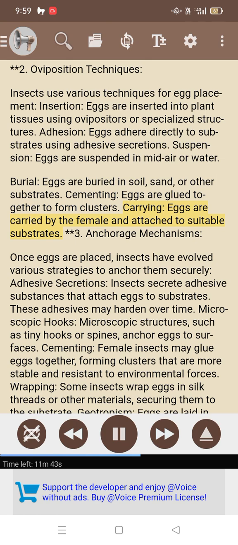Carrying. Eggs are carried by the female and attached to suitable substrates. 3. Anchorage mechanisms. Once eggs are placed, insects have evolved various strategies to anchor them securely. Adhesive secretions. Insects secrete adhesive substances that attach eggs to substrates. These adhesives may harden over time.